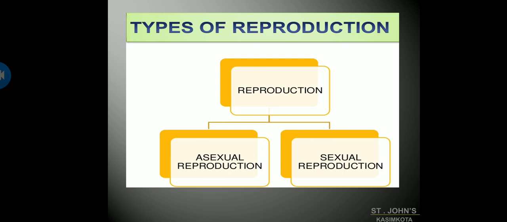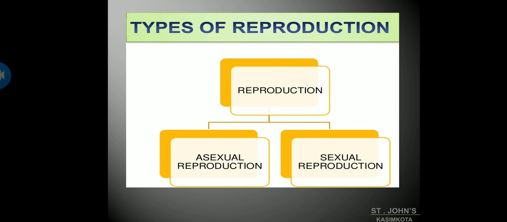So this is the crucial part of your lesson, and the lesson begins from here. You have the types of reproduction, and I'll give you a brief note on this for today. And in your next class, I'll be starting with a very, very important concept, that is sexual reproduction in plants and in certain animals.